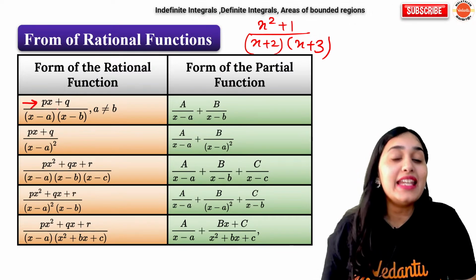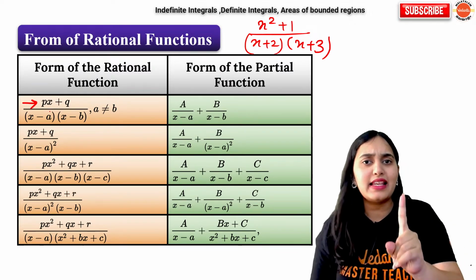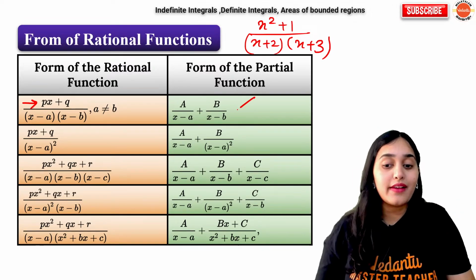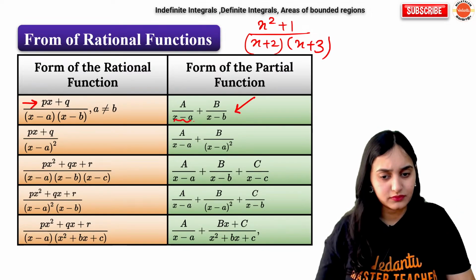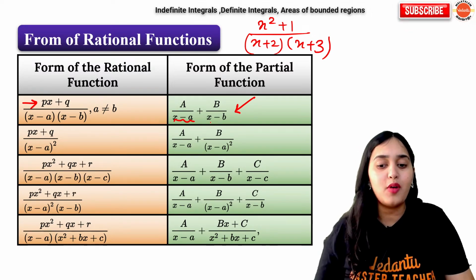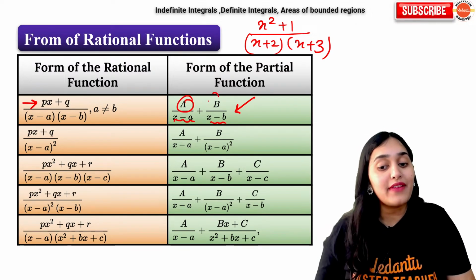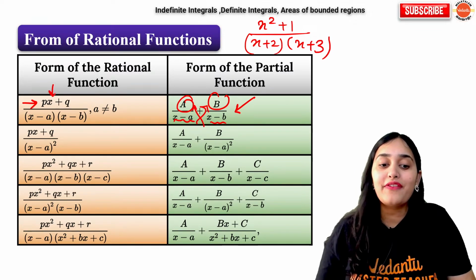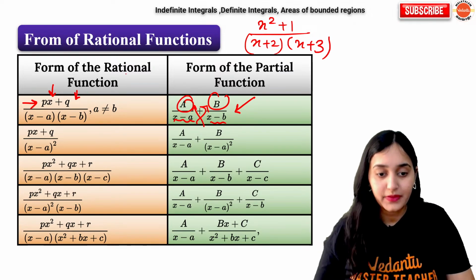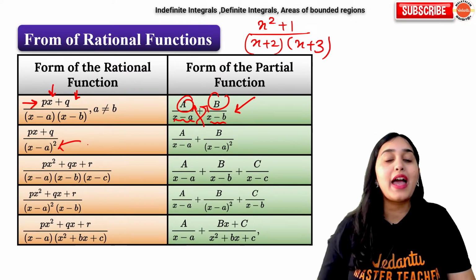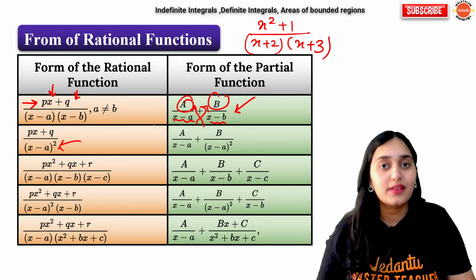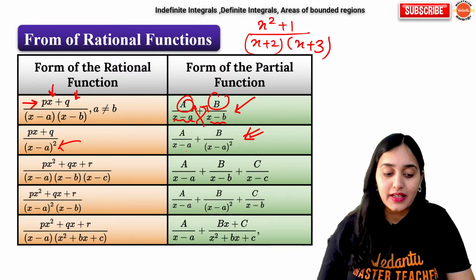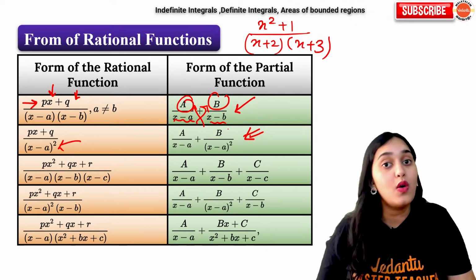If it is a linear polynomial, means only x is there, no x square, x cube, nothing, then you will write it as A upon first denominator plus B upon second denominator. How will you get the value of A and B? Just cross multiply and equate the coefficient of x and the constant. Similarly, if in the denominator you have x minus a whole square, then you will expand it like this: A upon x minus a plus B upon x minus a whole square.